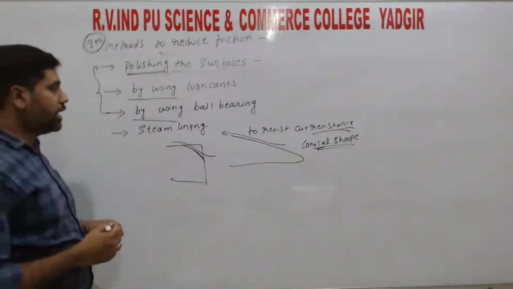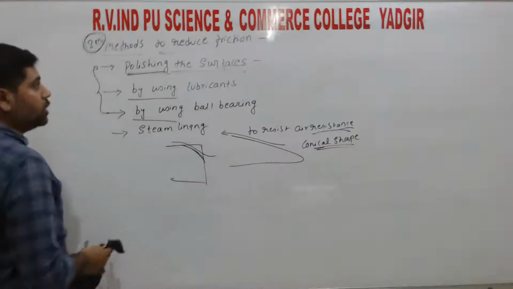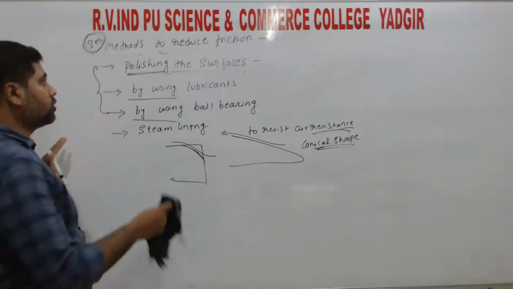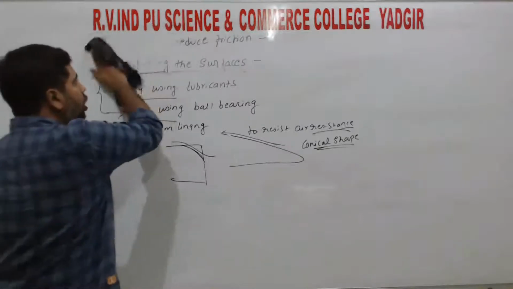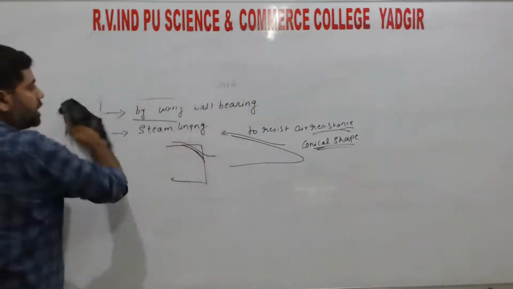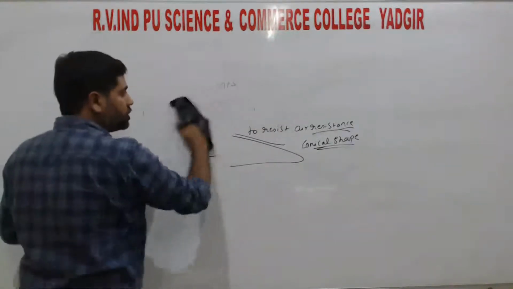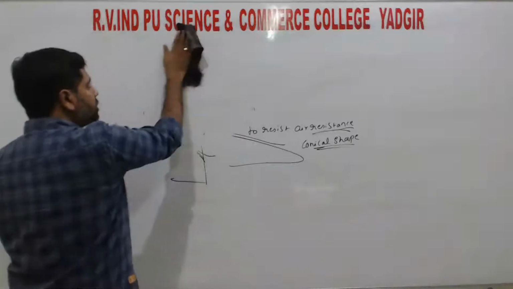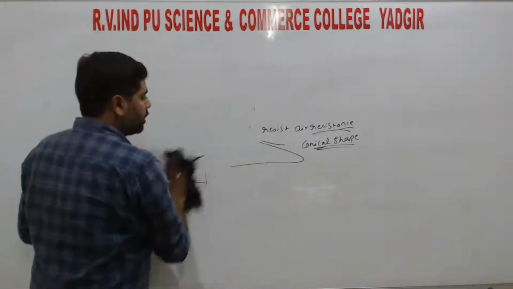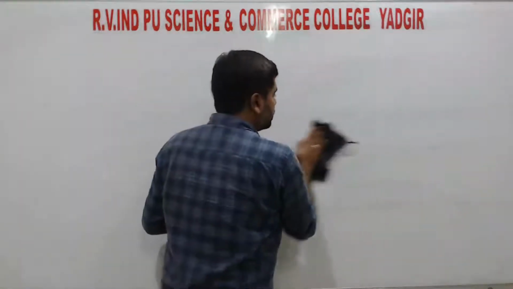Since it is asked many times, it is very important for 2 marks, right? So this is all about friction. Friction is a force, an opposing force. Types of friction: static friction, rolling friction and sliding friction. Rolling friction and sliding friction come under kinetic friction, right? In friction we have advantages and disadvantages, right?